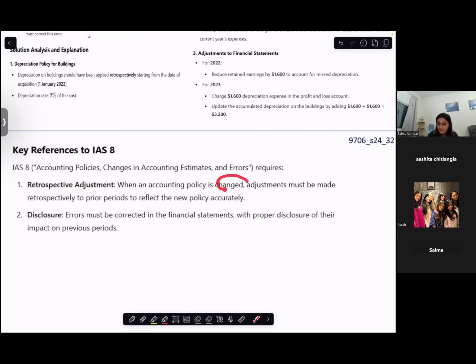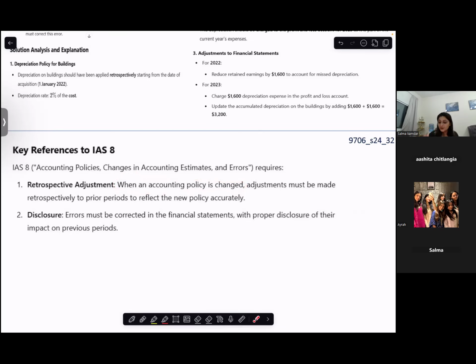So when an accounting policy is changed, adjustments are made retrospectively to the prior period to reflect the new policy accurately. I want you to repeat this along with me. When an accounting policy is changed, adjustments must be made